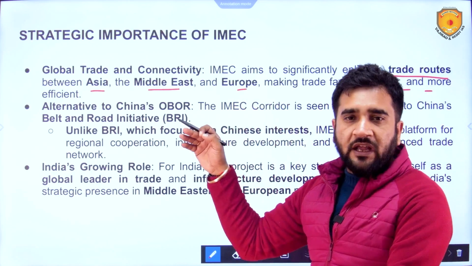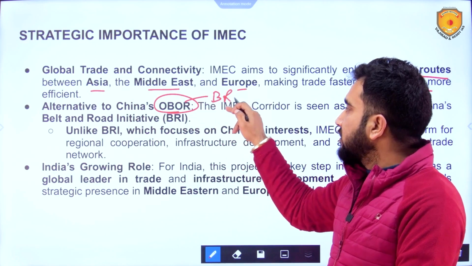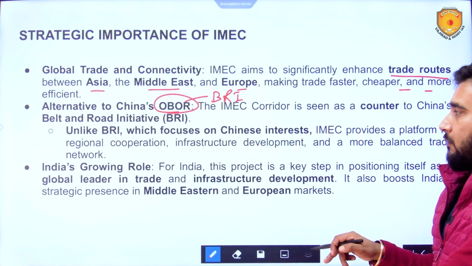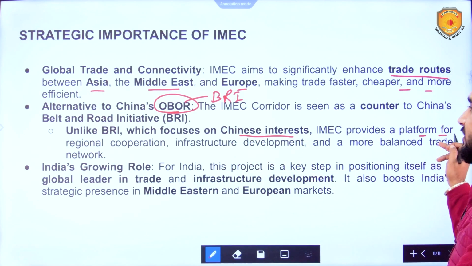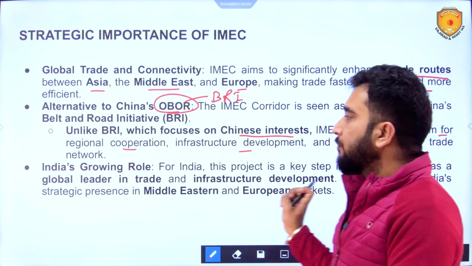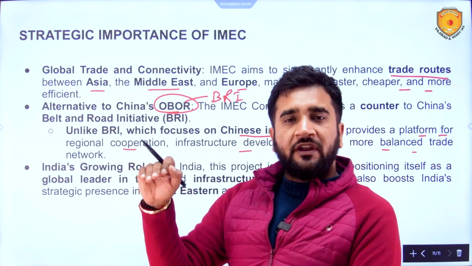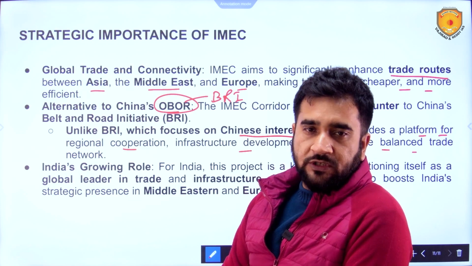It is obviously being considered as an alternative to China's One Belt, One Road, which is now known as the Belt and Road Initiative. But yes, BRI focuses on Chinese interest. IMEC provides a platform for regional cooperation, infrastructure development, and a more balanced trade network. Wherever it is going, it is giving ownership of those projects to those countries.